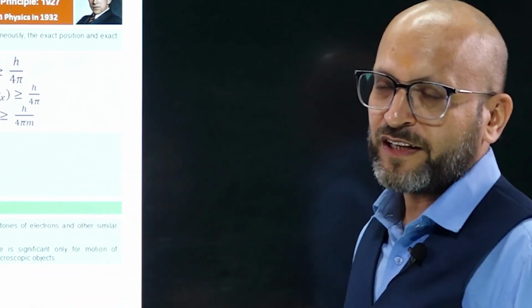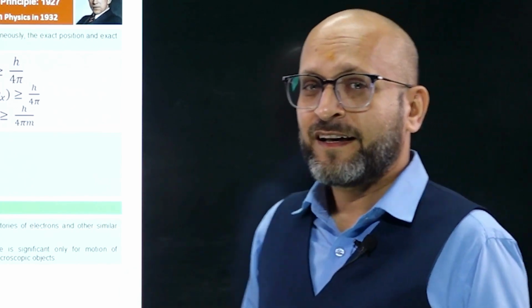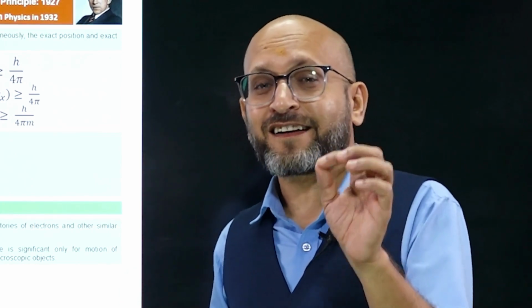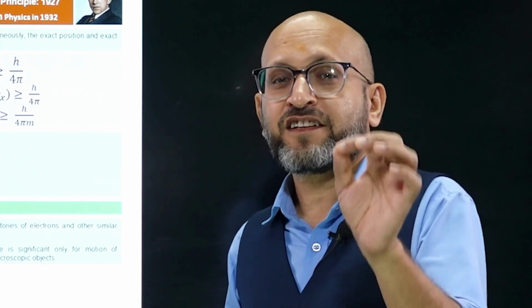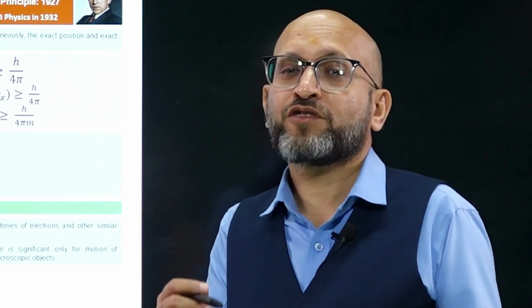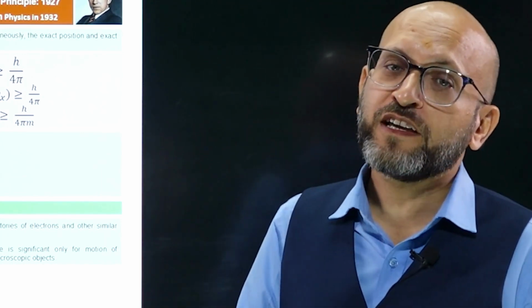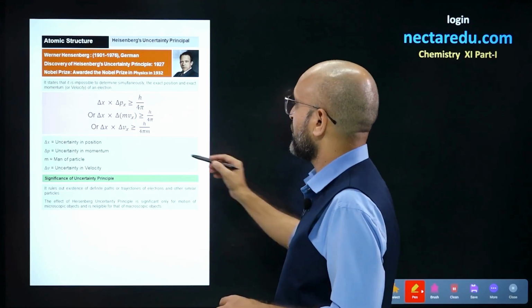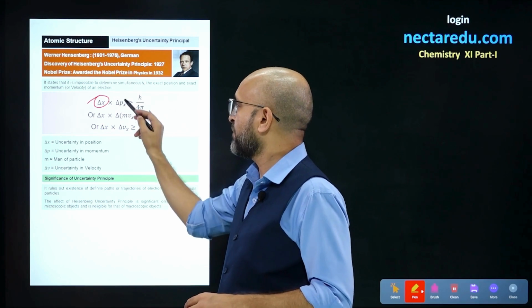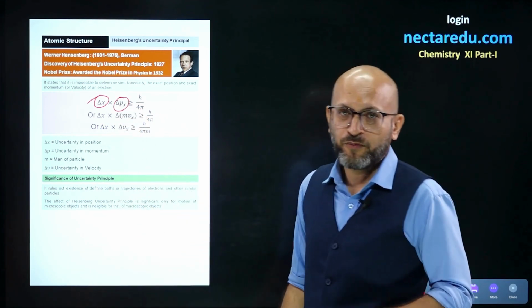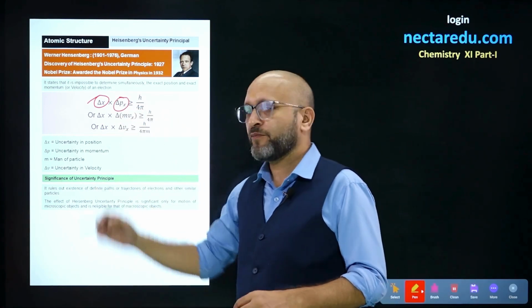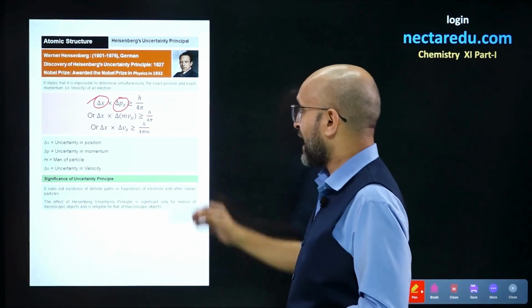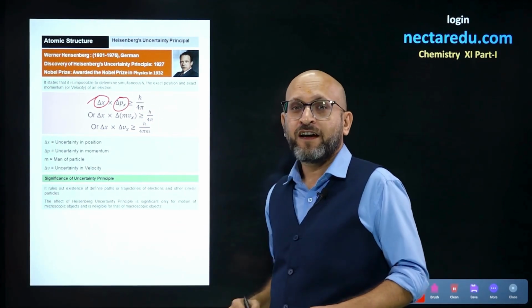According to his theory, if we multiply uncertainty in position with uncertainty in momentum, that should be equal to or greater than h by 4 pi. All right. So delta x is uncertainty in position and delta p is uncertainty in momentum. So if we multiply both these, they have to be greater than or equal to h by 4 pi.